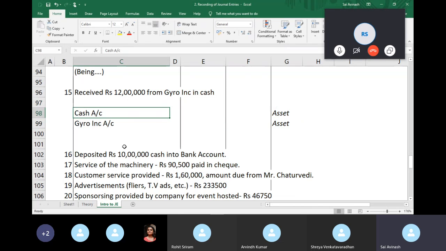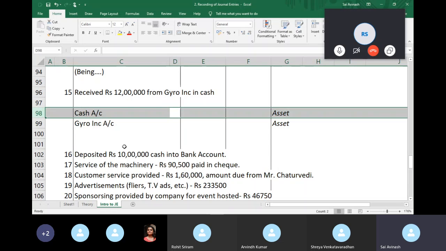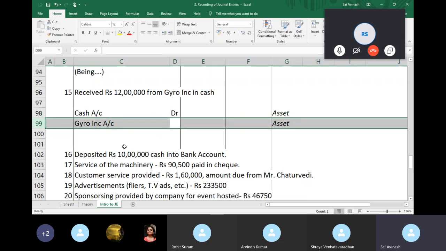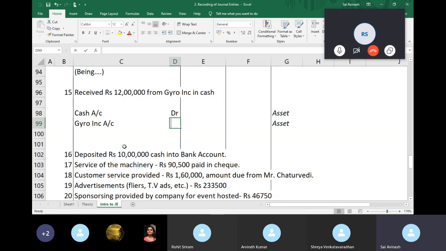So I'm receiving cash, which means the cash balance increases. My cash account increases, so I debit the account. And my debtor, he owed me, right? He had to pay me 15 lakhs. Now he is paying me 12 lakhs. So to the extent of 12 lakhs, his debt reduces. The value of his debt to me reduces. So when the asset reduces, you credit, right? And it's 12 lakhs. Okay.